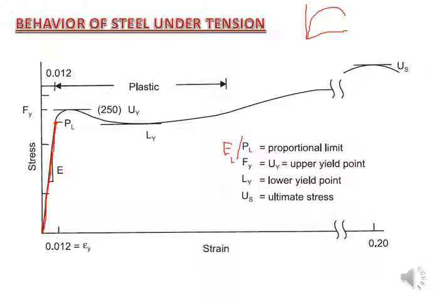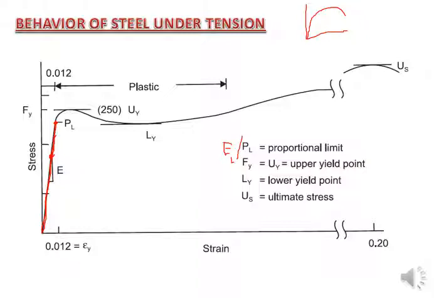This proportional limit is where the material obeys Hooke's law. If you remove the load anywhere before it, the material will come back to its original position, with no permanent deformation. You have this relationship at first.